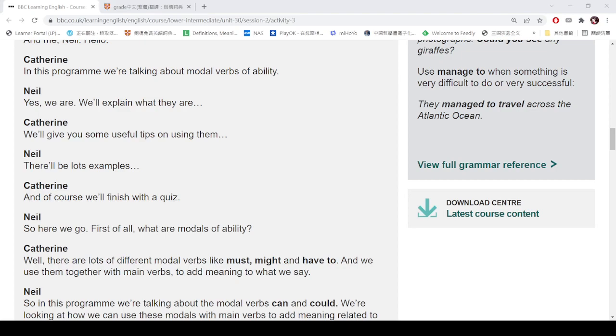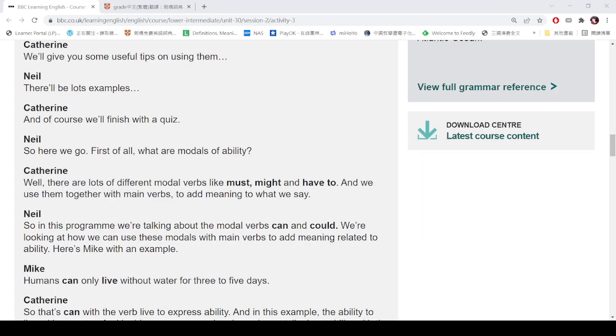So here we go. First of all, what are modals of ability? Well, there are lots of different modal verbs like must, may, and have to. And we use them together with main verbs to add meaning to what we say. So in this program, we are talking about the modal verbs can and could. We are looking at how we can use these modals with main verbs to add meaning related to ability.